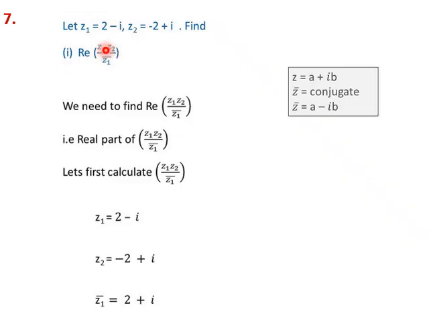In this problem, we are given z1 is 2 minus i, z2 equal to minus 2 plus i. We want to find the real part of z1 times z2 by z1 bar. What is z1 bar? It is the conjugate of z1.